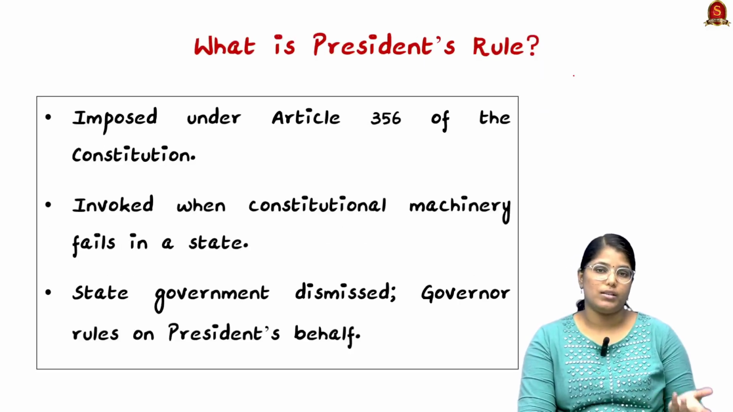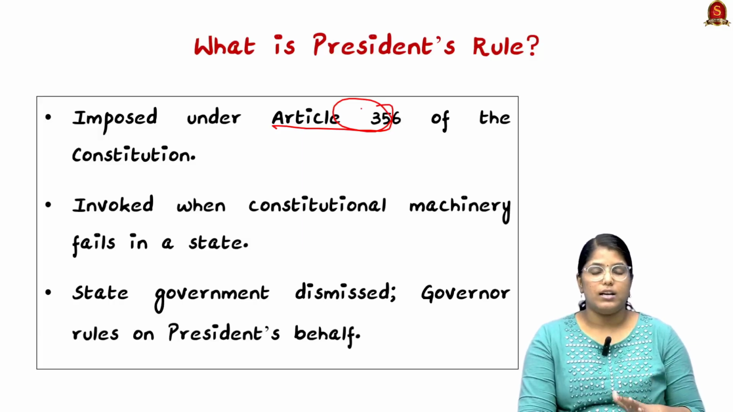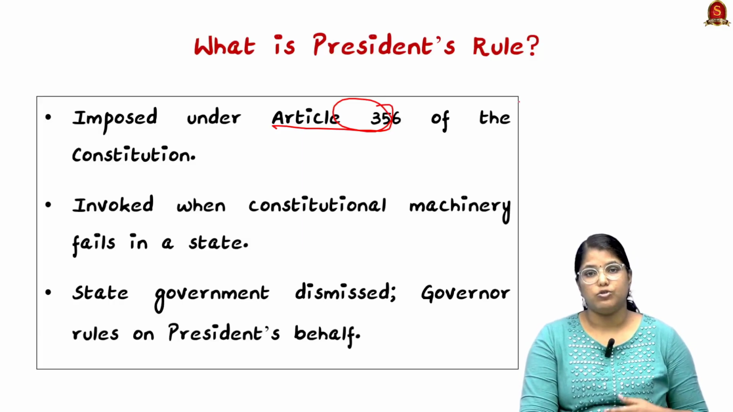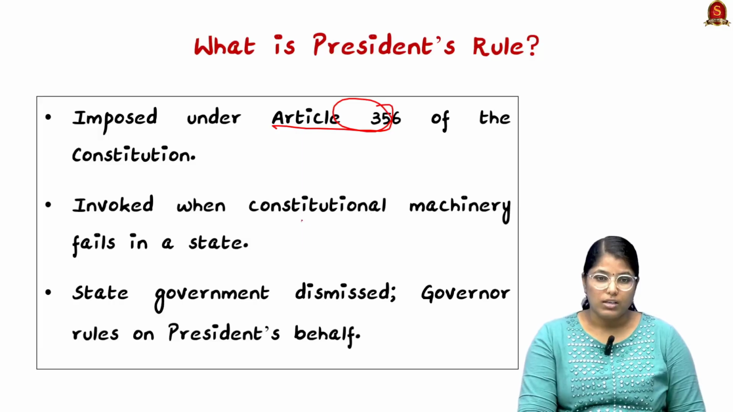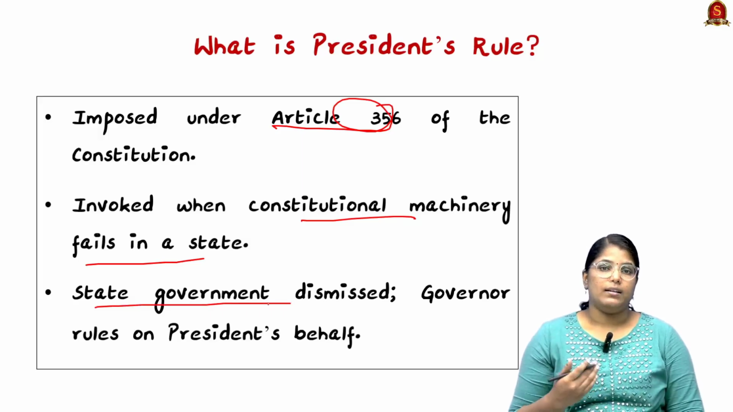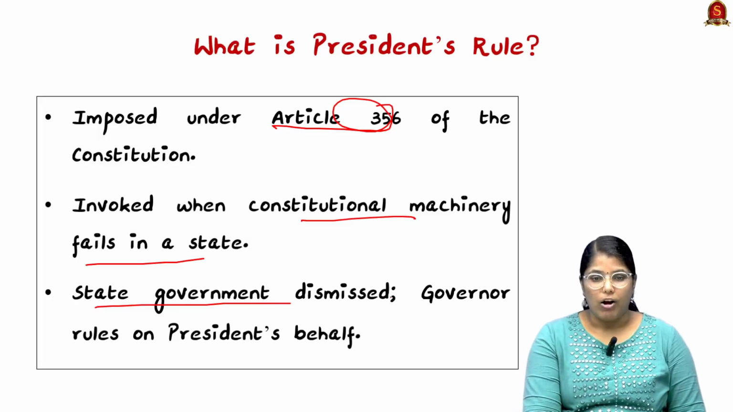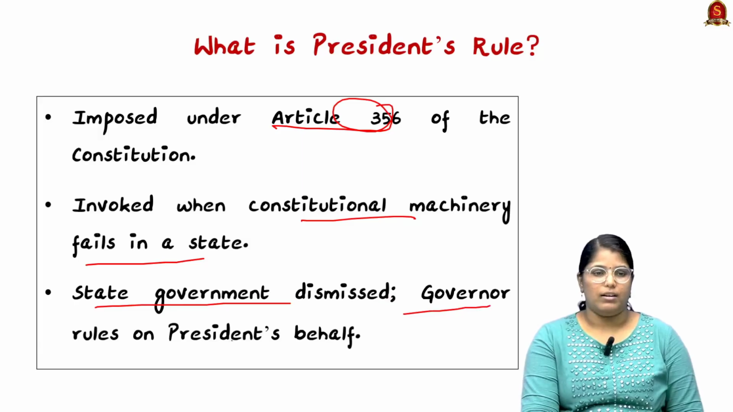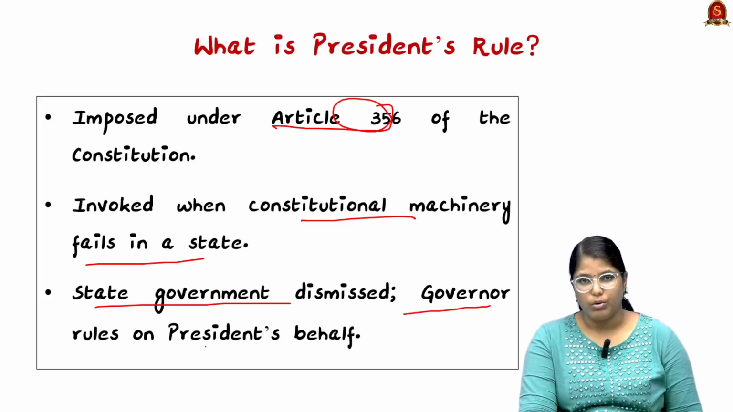So here comes the question, what is this president's rule? It is imposed under Article 356. To impose Article 356, the governor of that particular state has to give a report to the president. If the president concludes that the constitutional machinery in that state has failed, then the president will invoke president's rule, and the state government will be dismissed promptly, and the state legislative assembly will be either suspended or dismissed. The governor takes care of the administration, ruling on behalf of the president. So this is what is called president's rule when it comes to the state.